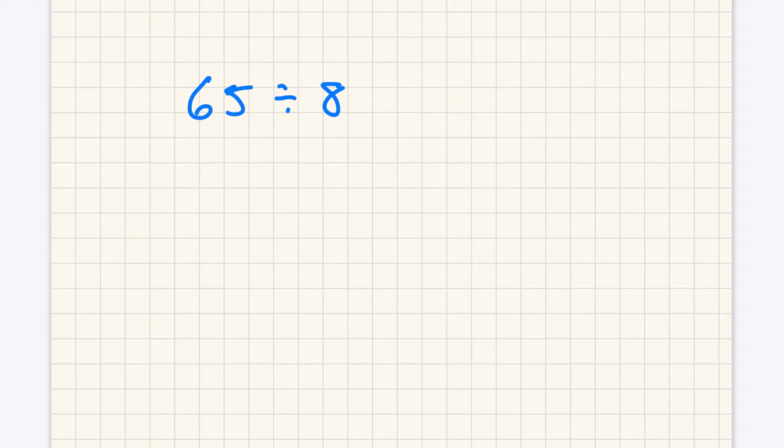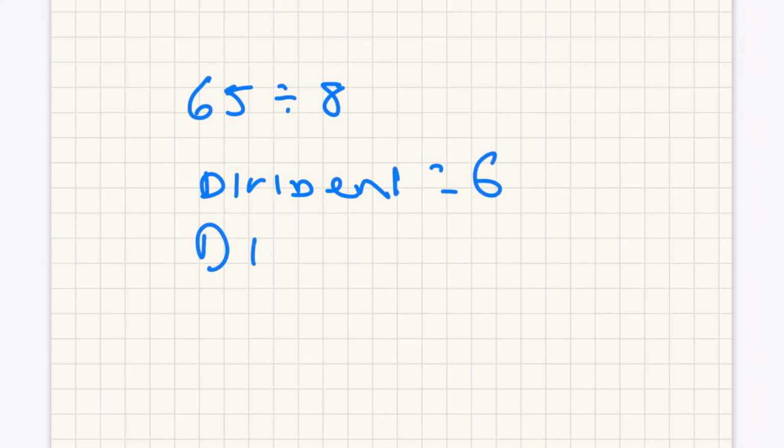What does that mean? First of all, what are the numbers in division? You have a dividend. In this case, the dividend is 65. The divisor is 8. So when we do a division or long division, you must always repeat out loud. You have to read the problem. This is 65 divided by 8, and this means the dividend is 65, the divisor is 8. Then we have to find the quotient.